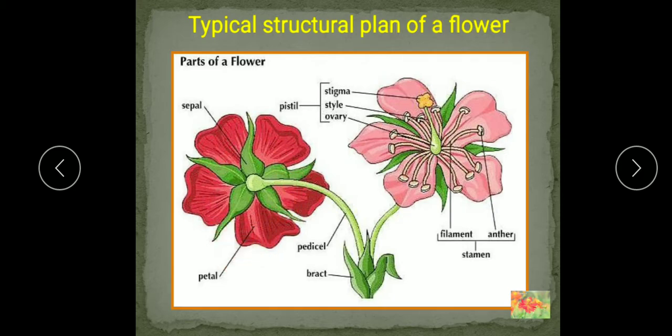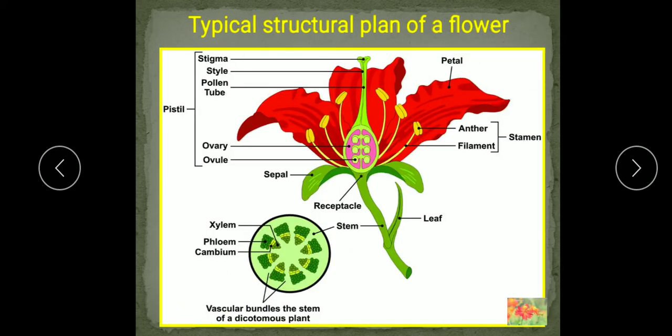These are known as the petals. Now internally it consists of the reproductive part, the male reproductive part. These are the stamens made up of anther and filament. Then the female reproductive part, that is known as the pistil, made up of the stigma, style and ovary. So these parts you have studied in the previous classes also. Now we will study them in detail.